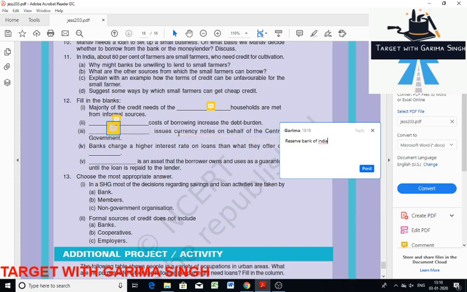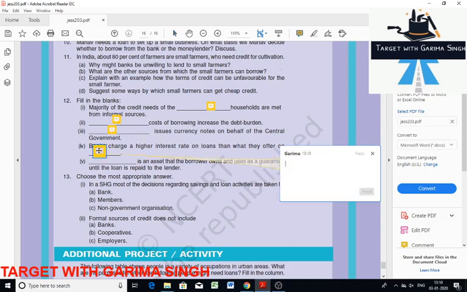Reserve Bank of India issues currency notes on behalf of central government. Next is banks charge a higher interest rate on the loan than what they offer on deposits. This blank should be filled with deposit.